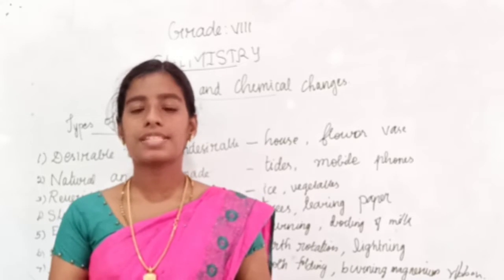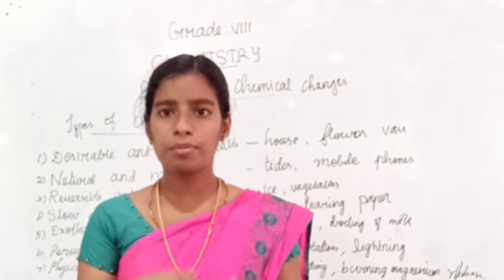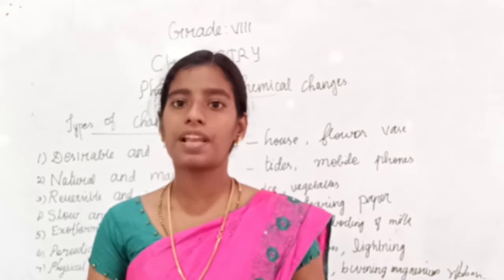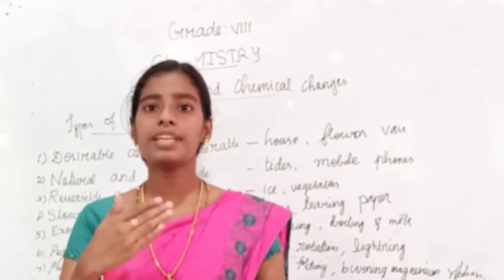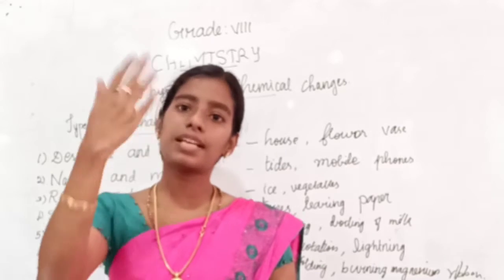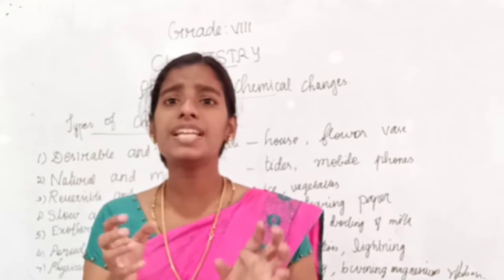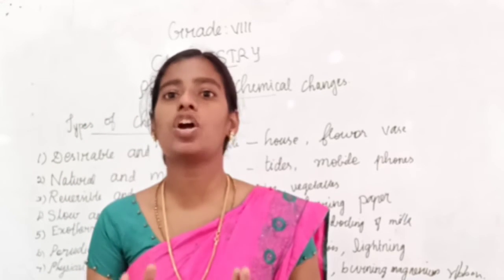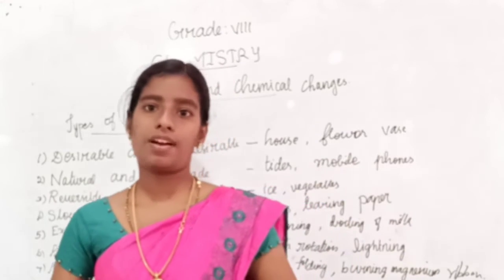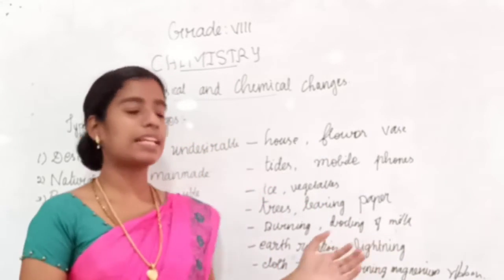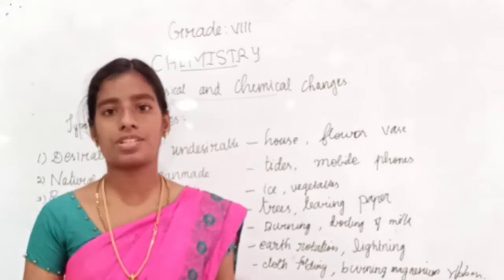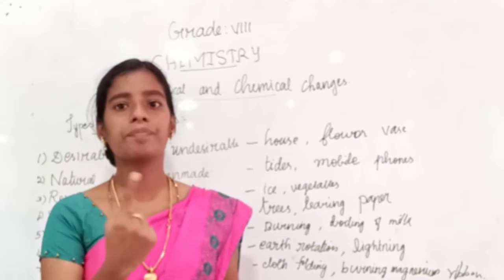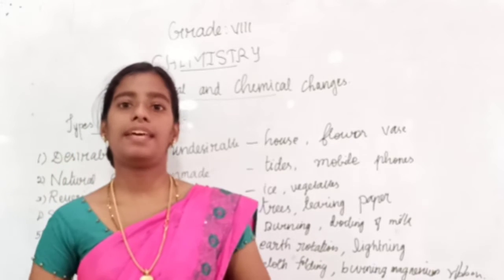For example, sunset and sunrise. Today morning, sunrise will happen, and automatically the next day morning it will happen. So, when a change occurs periodically, it is called periodic change. For example, here they have given earth rotation. Earth is rotating in a periodic manner.